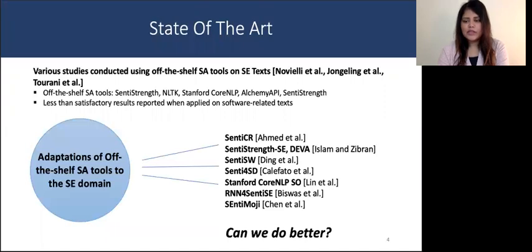For this purpose, various studies have been conducted using off-the-shelf sentiment analysis tools on software-related text, but the results have been less than satisfactory. Based on that, various adaptations of these sentiment analysis tools to the software engineering domain have been done, one of which is our group's previous work, which we call RNN for SentiSE here. Although these adaptations led to improvements, the question is, can we do better?